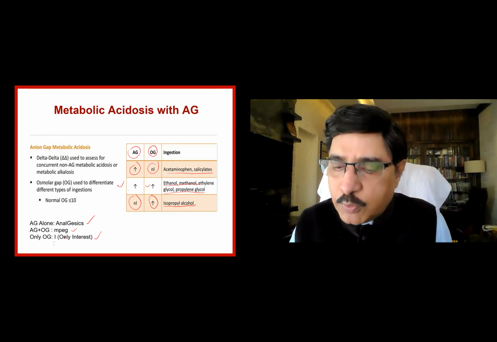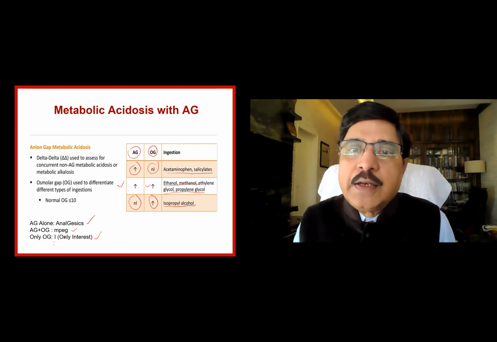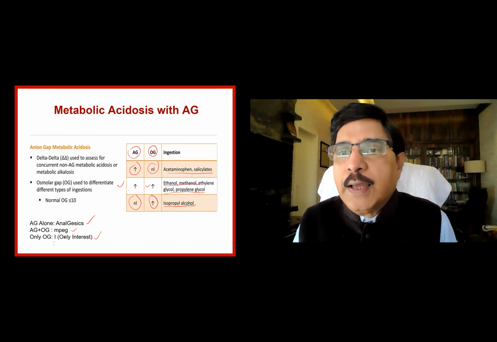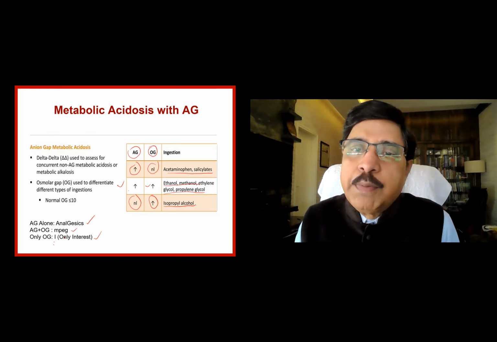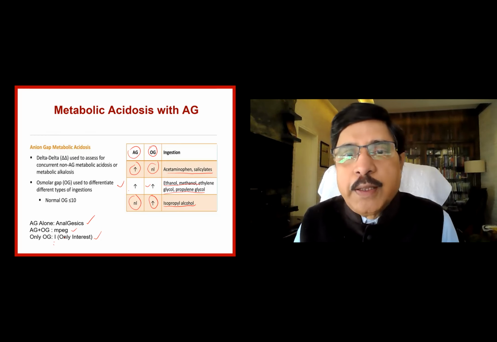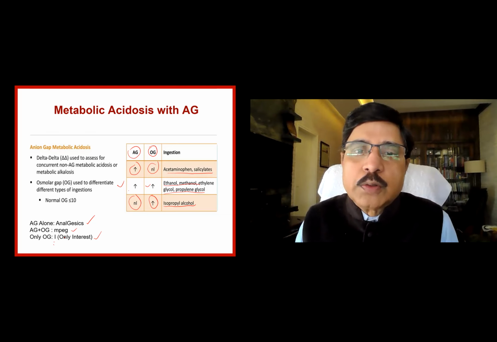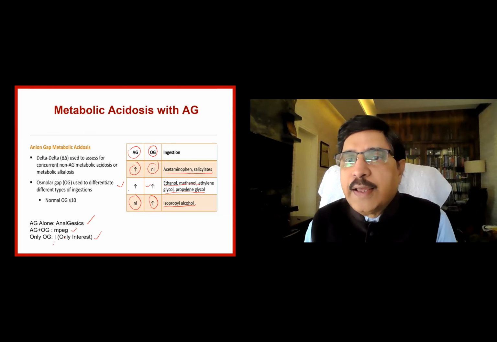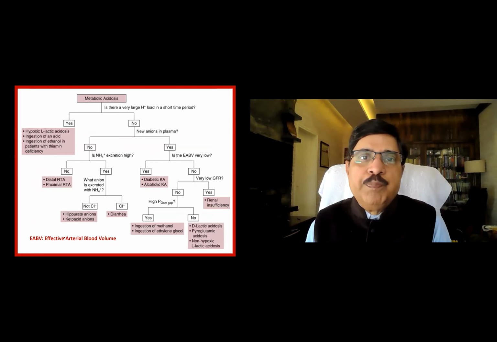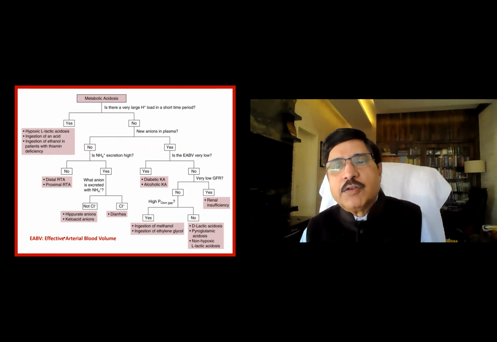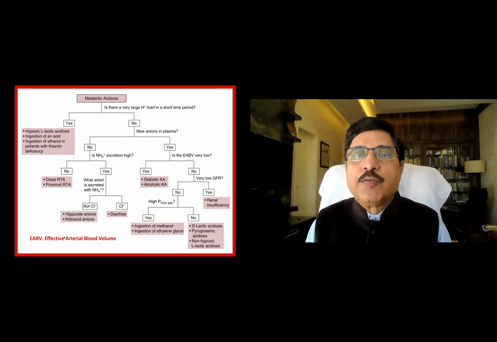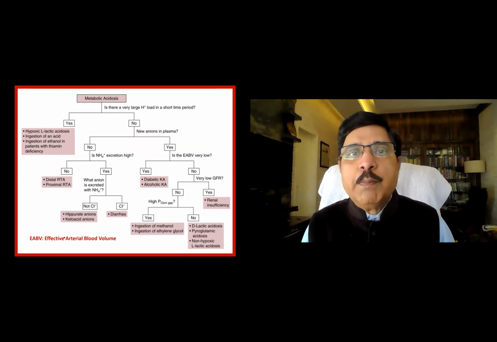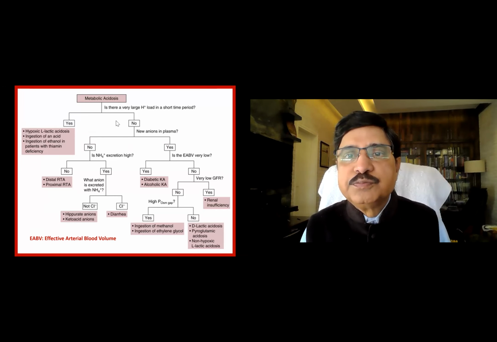So we have to look at the double gap, anion gap and osmotic gap. I told you what the osmolar gap is, and I also told you how to work out the anion gap and also the delta anion gap. Now, this is a flow chart which is a very easy way of diagnosing a patient of metabolic acidosis. How do I go about that? See that now.